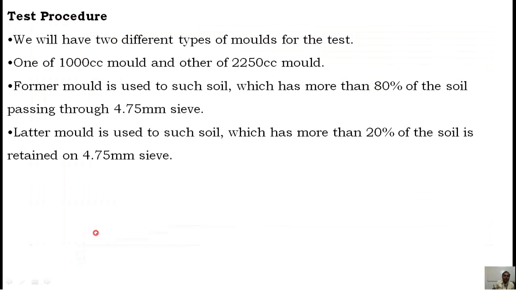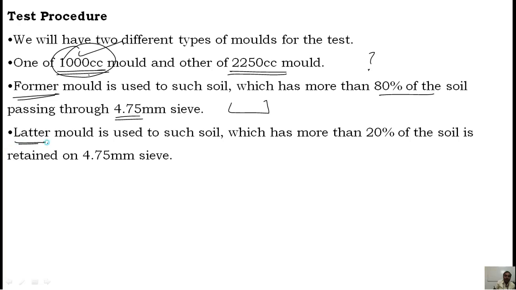Now, going to the procedure, we have two different types of mold for the test, the 1000 cubic centimeter mold and the 2250 cubic centimeter mold. Which one do we need to take? That depends on the soil. The smaller mold is used for soil with more than 80% passing through the 4.75 mm sieve. Put all the soil through the 4.75 mm sieve, and if more than 80% passes through, take the 1000 cc mold.